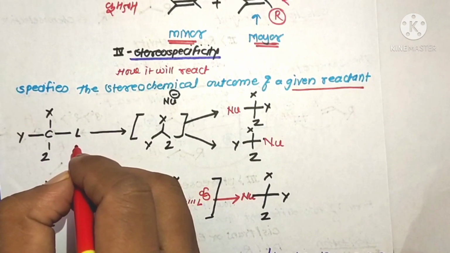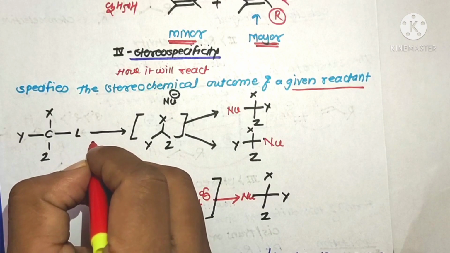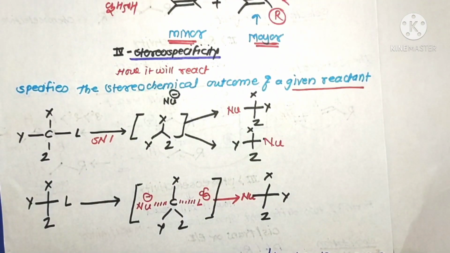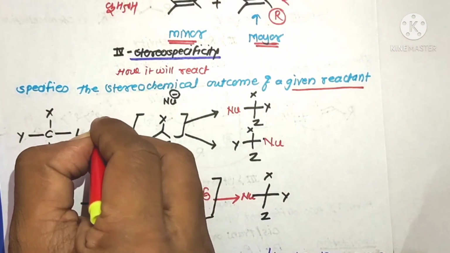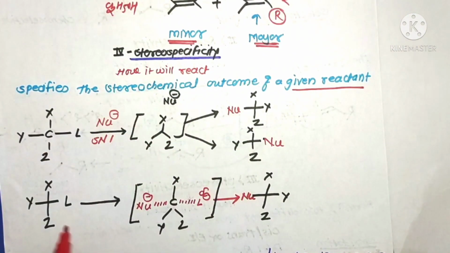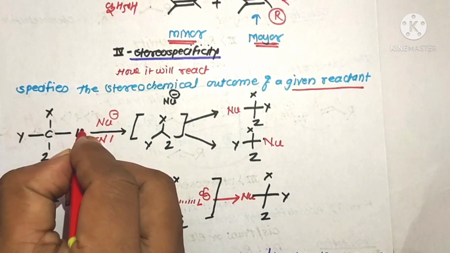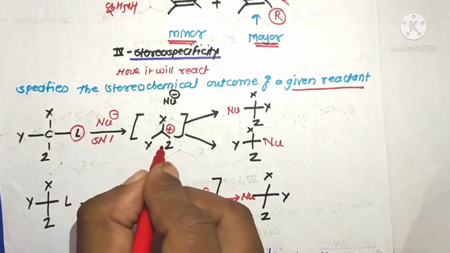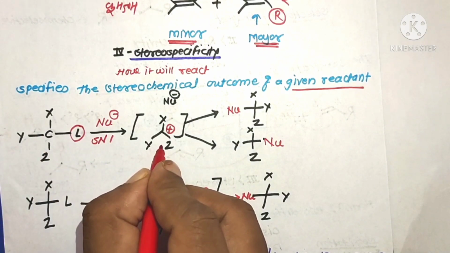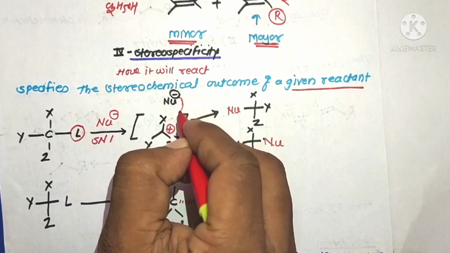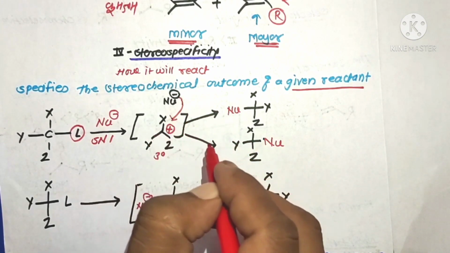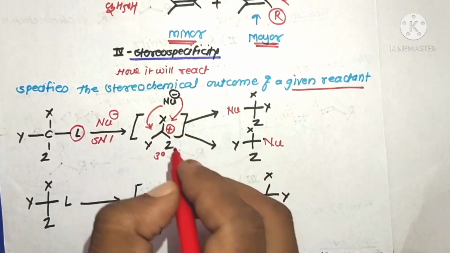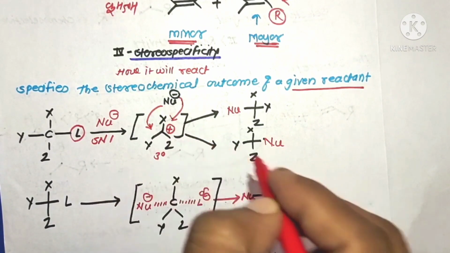Here the first example is the nucleophilic substitution SN1 reaction. This reaction is carried out in the presence of a nucleophile, and these are the leaving groups. The substrate molecule itself ionizes to form a more stable carbocation. The nucleophile has two sides; it may attack from the same side or from the back side of this molecule to give two different products.